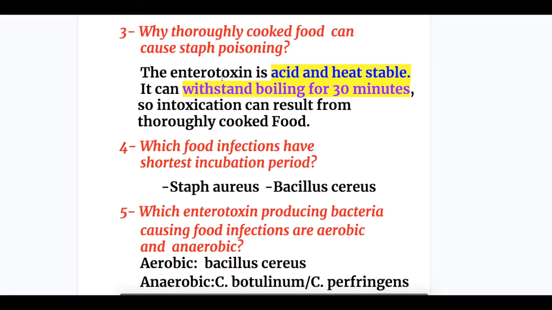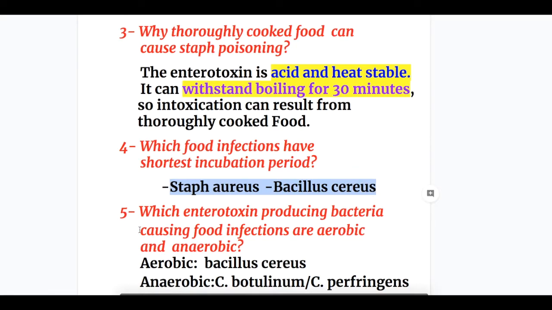Now, why can thoroughly cooked food cause staph poisoning? The enterotoxin is acid and heat stable, and it can withstand boiling for 30 minutes. So intoxication can result from thoroughly cooked or reheated food. Question 4. Which food infections have the shortest incubation period? Staph aureus and Bacillus cereus, the ones which have preformed toxin.